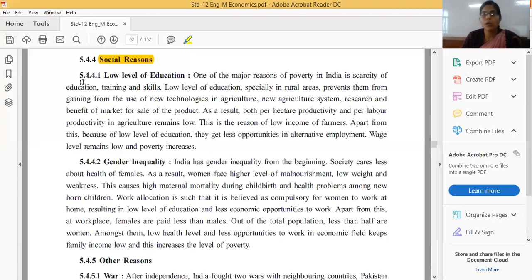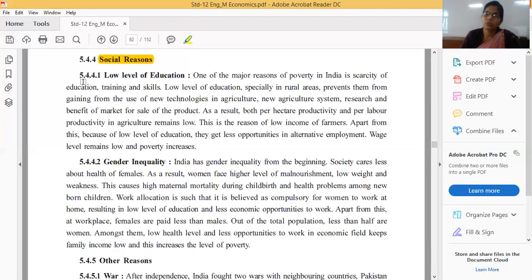Okay. So work allocation is such that it is believed to be compulsory for women to work at home, resulting in a low level of education and less economic opportunity to work. They have less opportunity of work because their education level is less. Parents are not supporting the female child. If in a family both male and female children are there, then the family mostly gives importance to the male child.